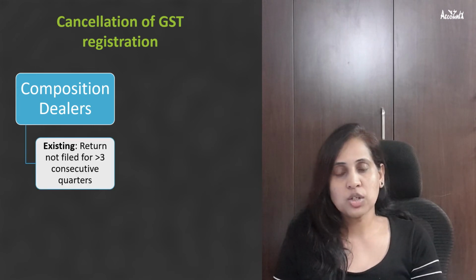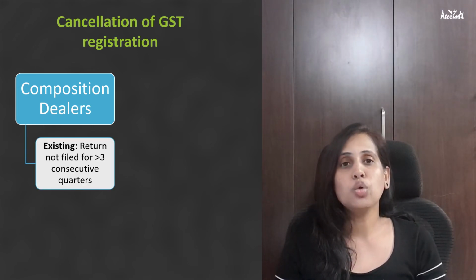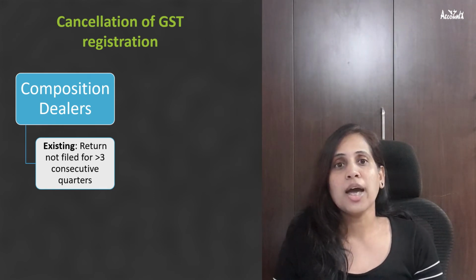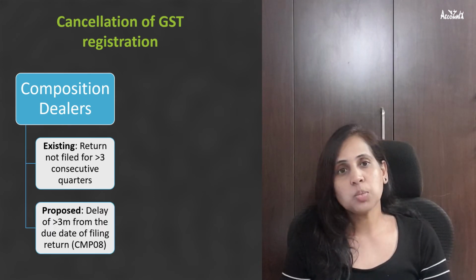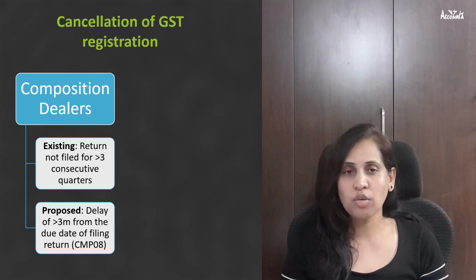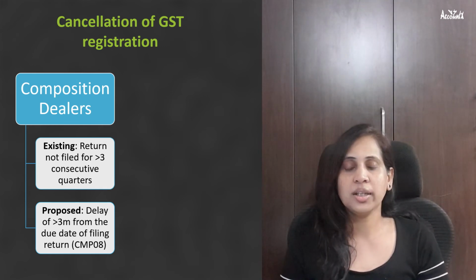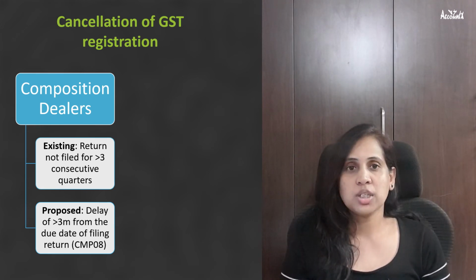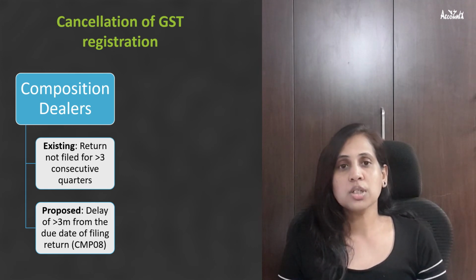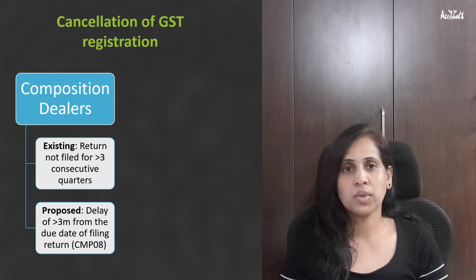Last change is related to cancellation of GST registration when GST returns are not filed periodically. First, for composition dealers. As of now, if composition dealers do not file their return for 3 consecutive quarters, then the proper officer can cancel GST registration. It is proposed in the budget that if there is a delay of more than 3 months from the due date of filing of return, that is CMP 08, then the proper officer can cancel GST registration of such person. So earlier it was for 3 consecutive quarters, now it is for 3 months.